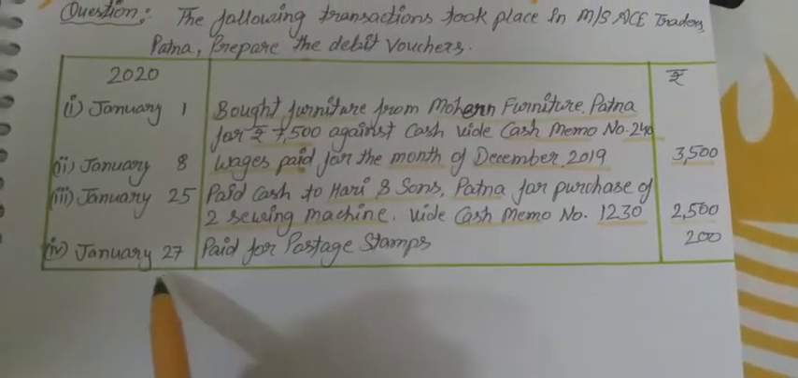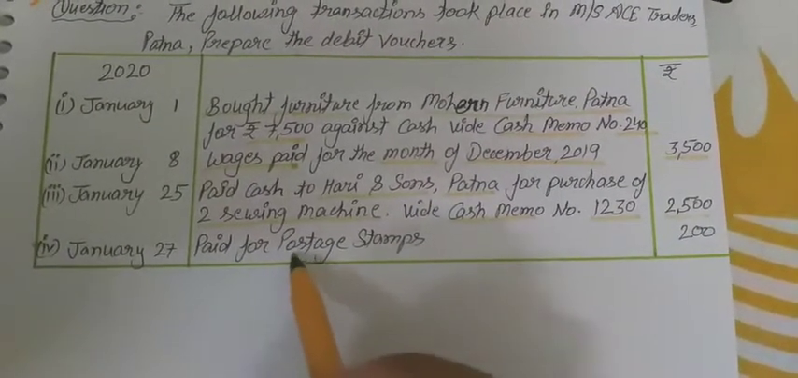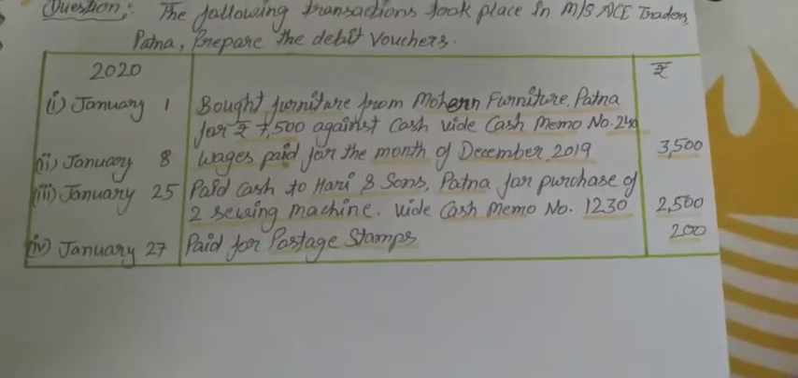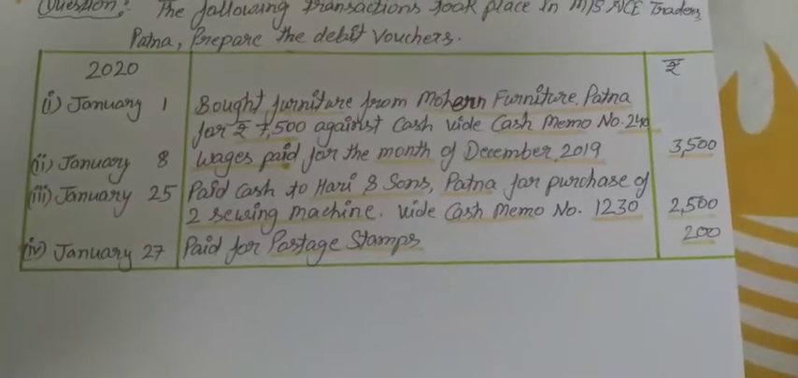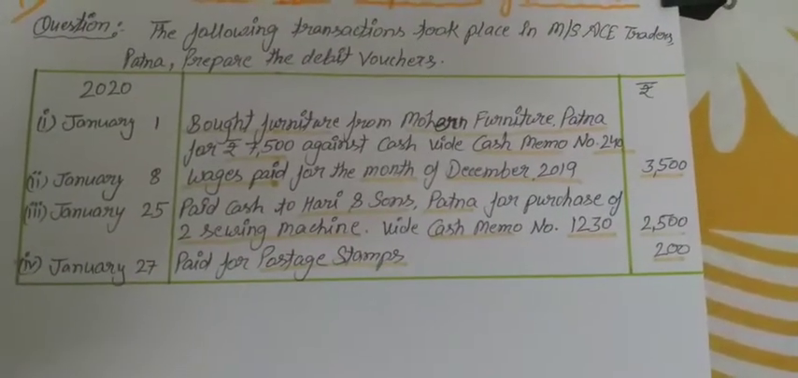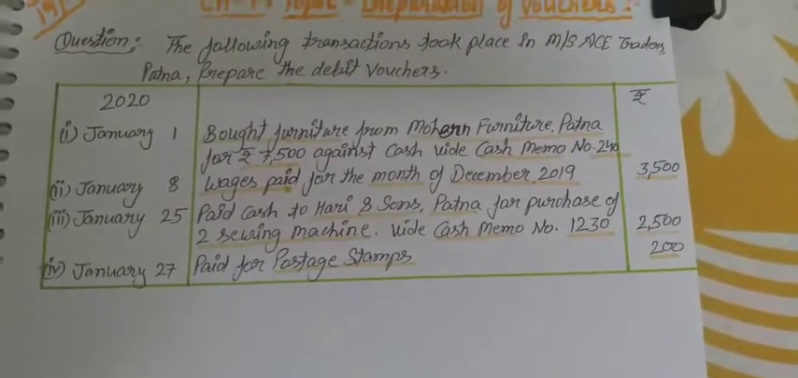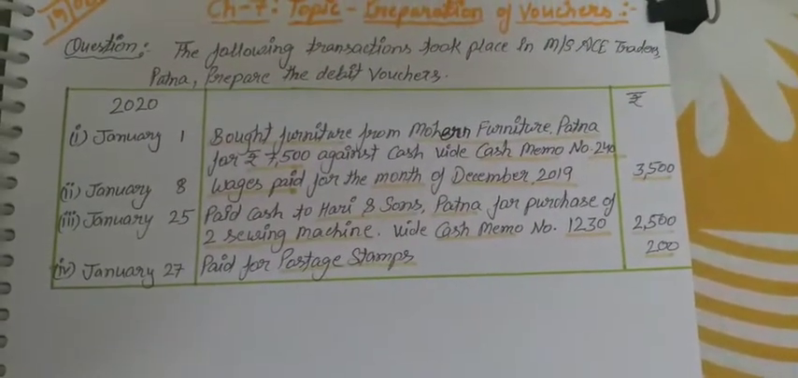Next, January 27, paid for postage stamps, 200 rupees. This transaction is also in cash. So all transactions are done in cash, and according to that we have to prepare the debit voucher.